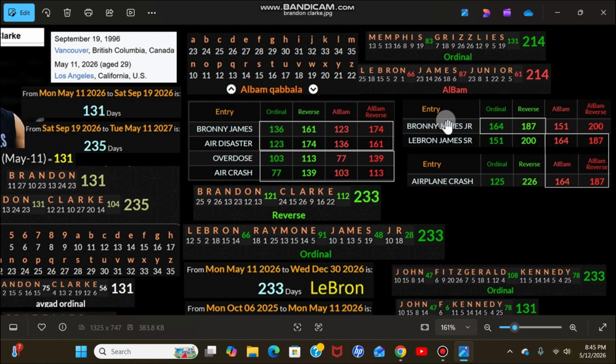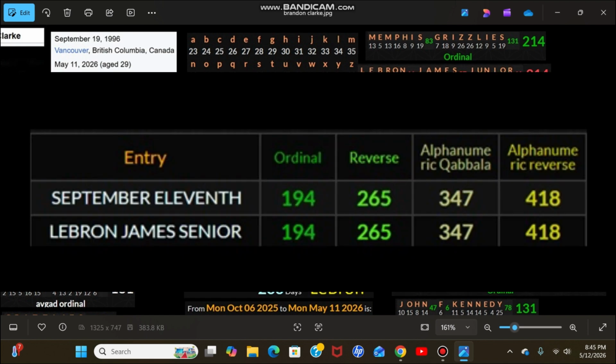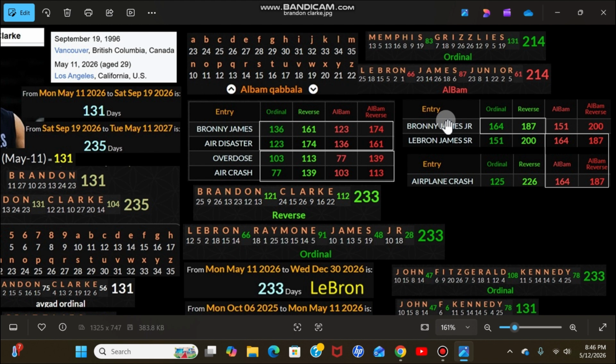Because I've been doing this because of JFK Jr. and JFK Sr., Trump Sr., Trump Jr. You know, I'm learning that the juniors and seniors in gematria is important to include in the name. But yeah, airplane crash.